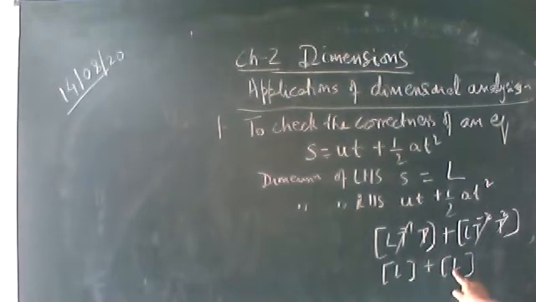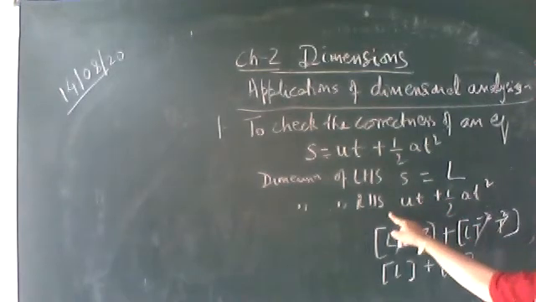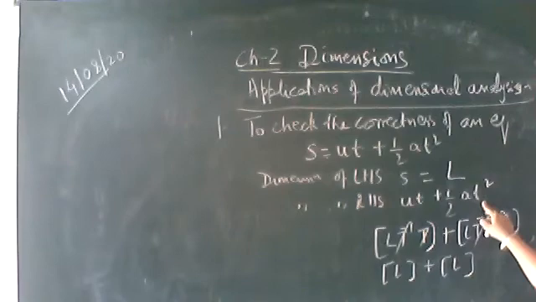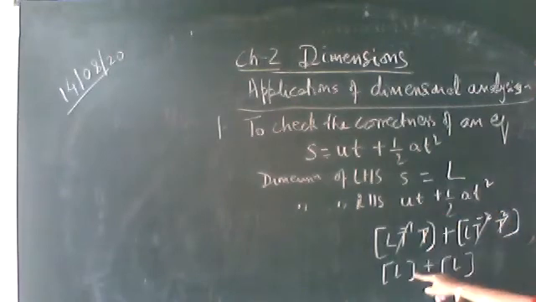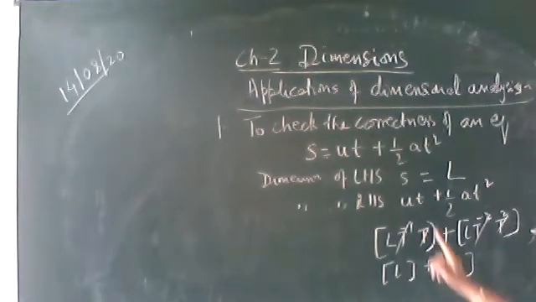Here, L plus L, you will not write it as 2L. Why? Because this u into t may be 30 units and this may be 20 units. So 30 plus 20, this will be 50 units. So L plus L will not be written as 2L.